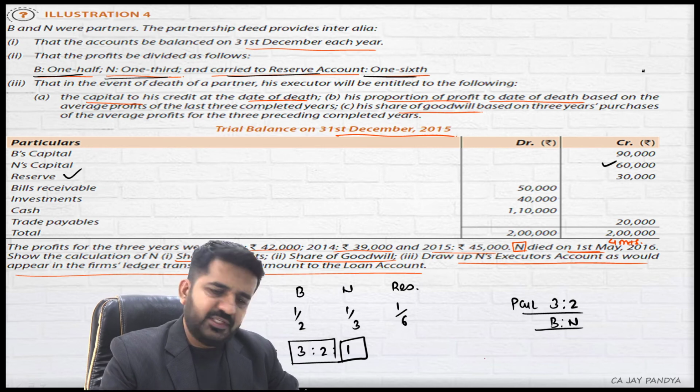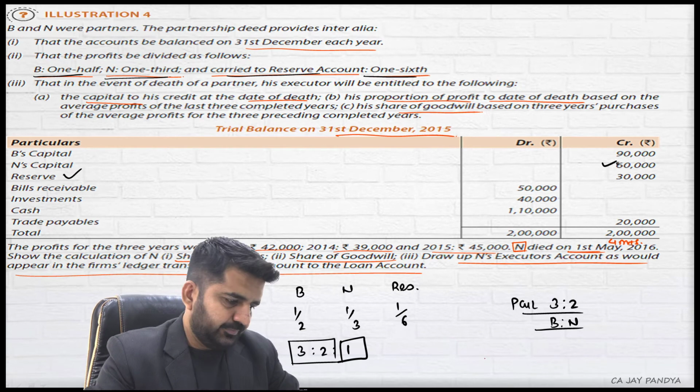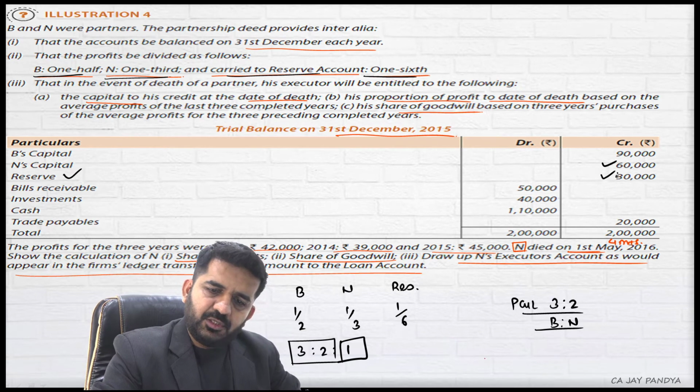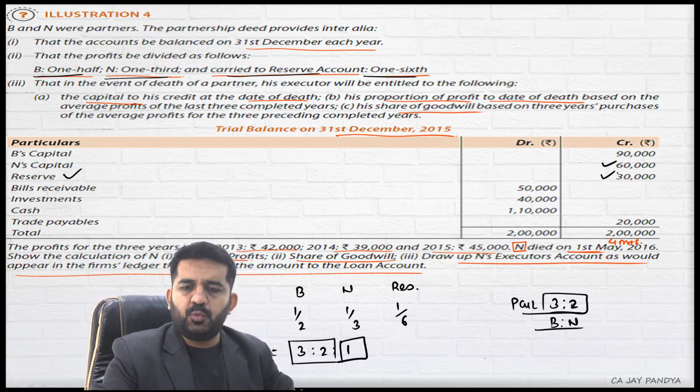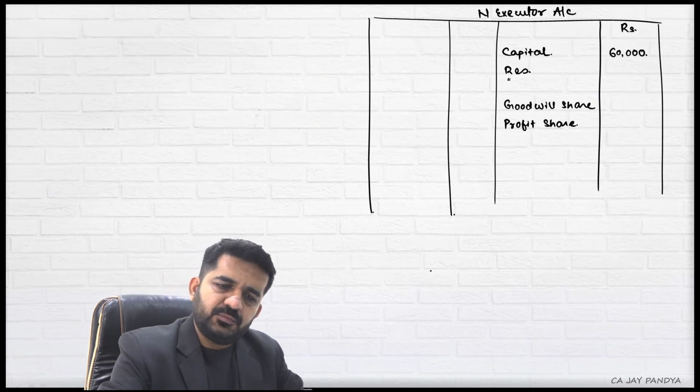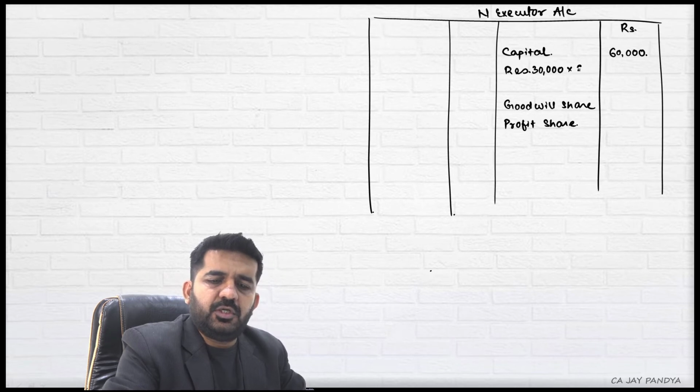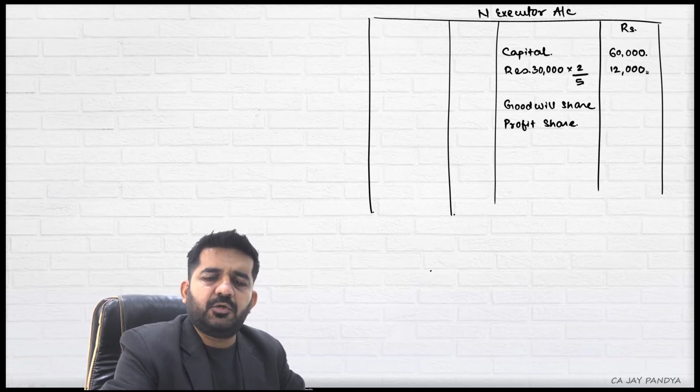Then reserves is 30,000, which will be divided in the ratio of 3:2. He will be getting 2 portions. So 30,000 reserves into 2 divided by 5, which is nothing but 12,000.